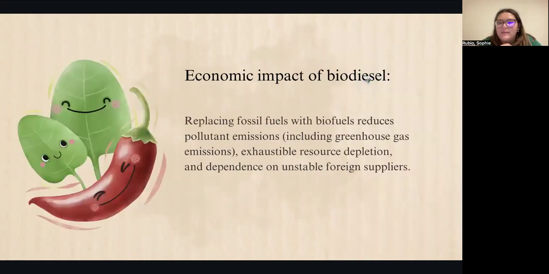And then some of the economic impacts of biodiesel are that by replacing fossil fuels with biofuels, we're able to reduce pollutant emissions and greenhouse gas emissions, and also reduce exhaustible resource depletion. So instead of using as many fossil fuel resources as we need, the dependence on unstable foreign suppliers will also decrease, and it will help us use national resources.